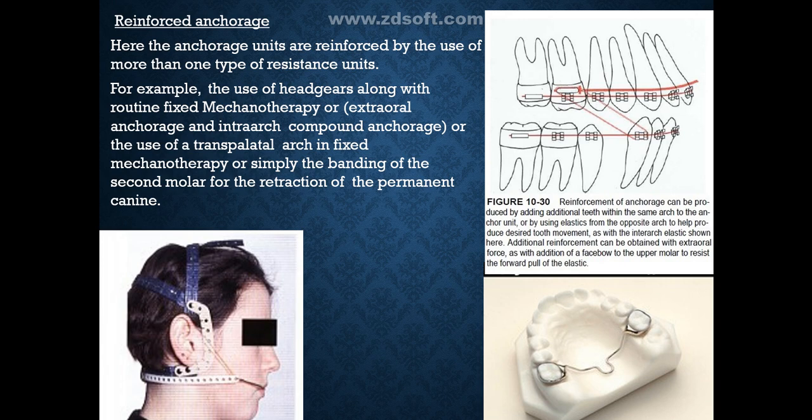Reinforcement of anchorage can be produced by adding additional teeth within the same arch to the anchor unit or by using elastics from the opposite arch to help produce desired tooth movement, as with the inter-arch elastic shown here. Additional reinforcement can be obtained with extraoral forces, as with addition of a face bow to the upper molar to resist the forward pull of the elastics.